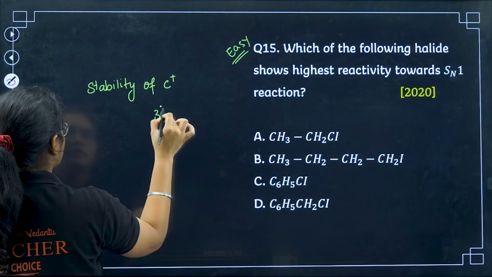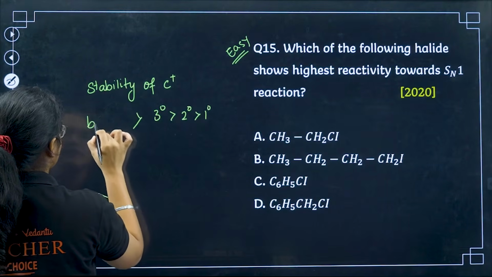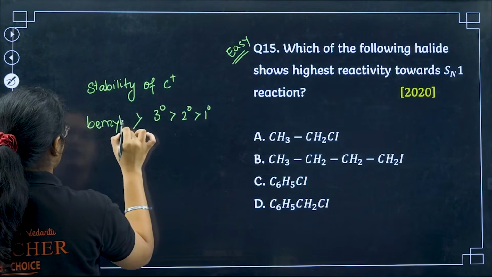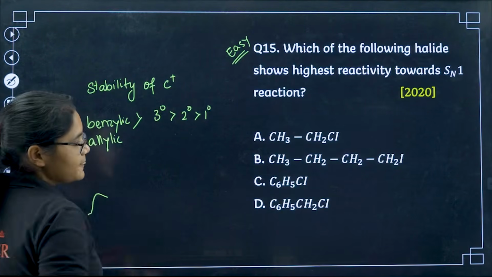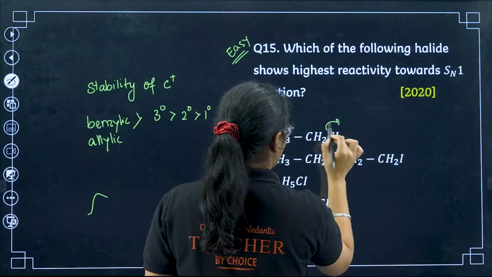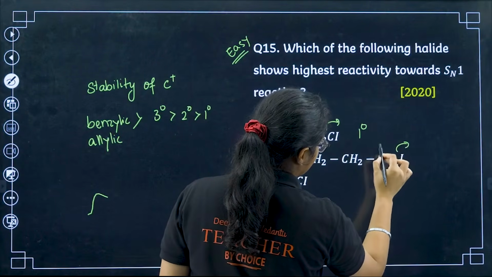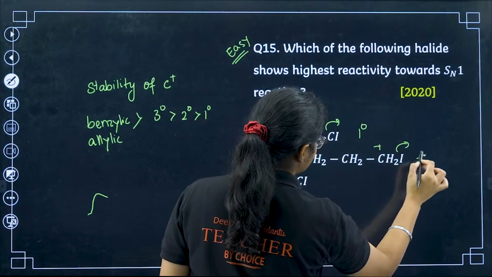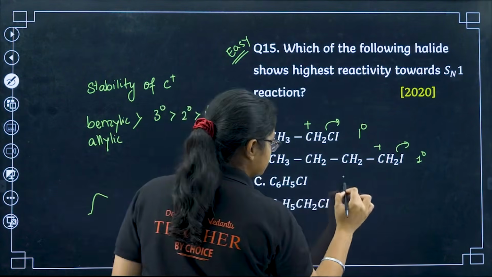It has the order 3 degree, 2 degree, 1 degree, and before that we need to check for any benzylic or allylic carbocation. If this Cl leaves, I'll get a primary carbocation. Here if this iodo leaves, here also I will get a plus charge, this is also a primary carbocation. Now here if you see, C6H5 plus you will get.